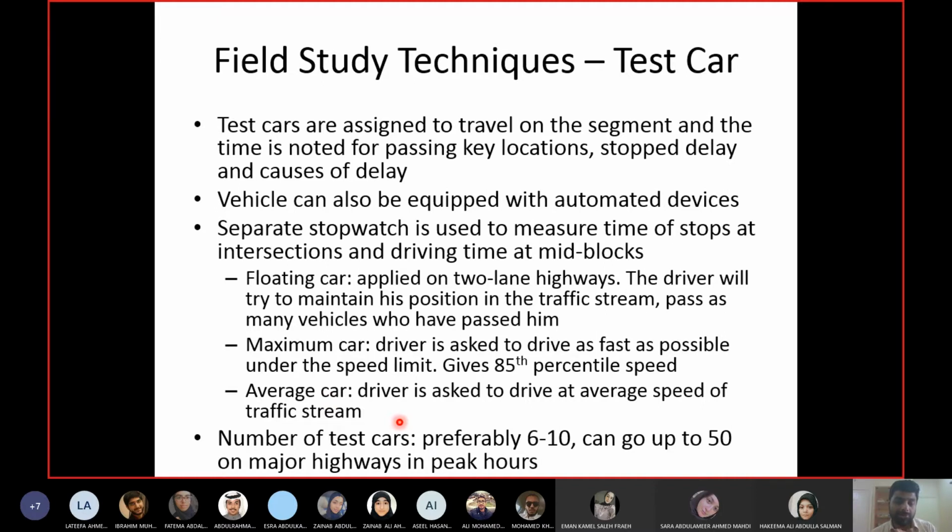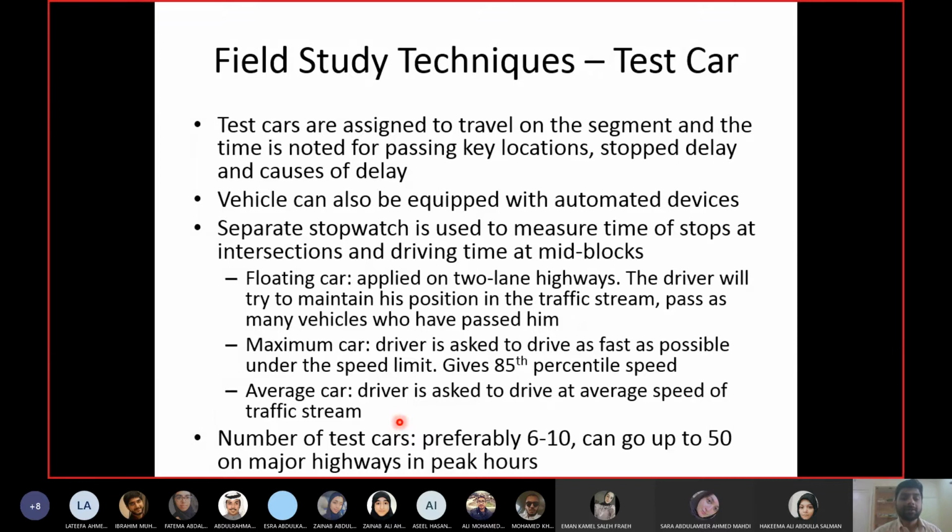Like I said, we are still in the same chapter. You have seen that for spot speed studies, we did not take one observation. We had multiple observations, and then we calculated the mean and standard deviation and so on. All these equations also apply to travel time studies. So we still have to calculate the mean and standard deviation, and we still need more than one value. Usually these values are 50, 60, 100, 200, something like this.